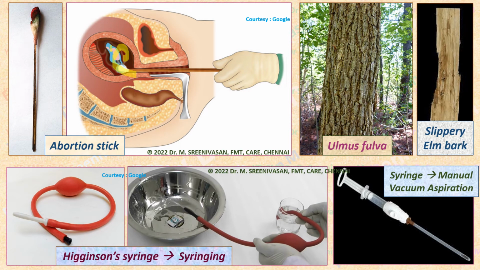A syringe with a cannula attached: manually, a vacuum is created by use of a large syringe like this. The cannula is inserted in the uterus. As the syringe is pulled, the vacuum created will cause the separation of the placenta from the uterine walls, leading to expulsion. As well as that, the fetal contents, the embryo also, can be sucked out using a syringe like this. So creating a negative pressure inside the uterus for aspirating the uterine contents is called syringe aspiration.